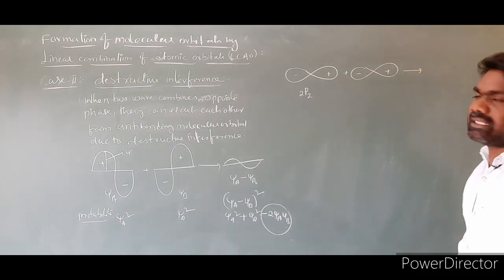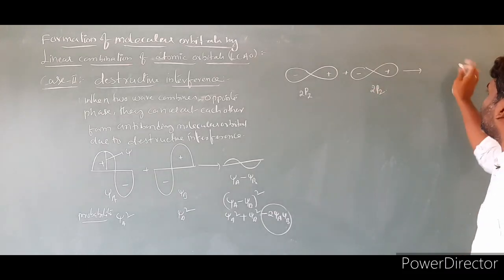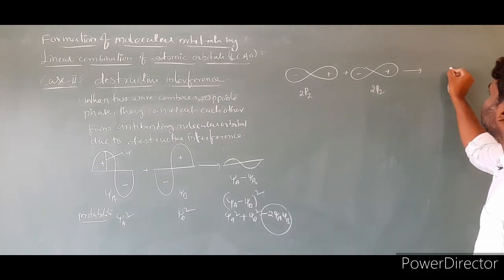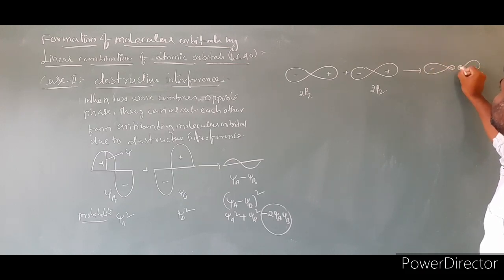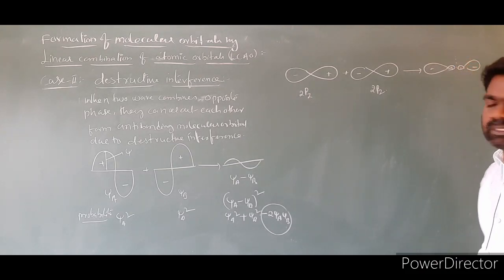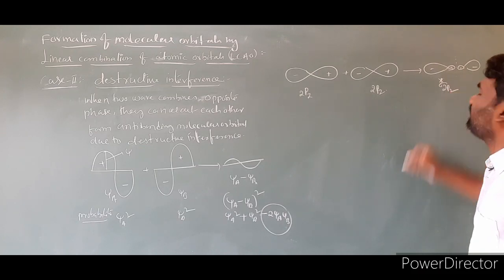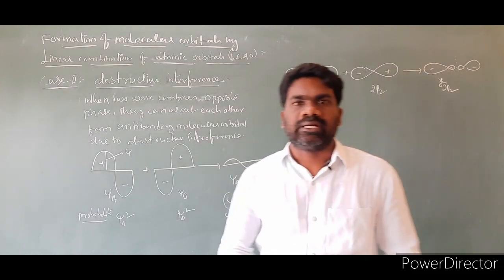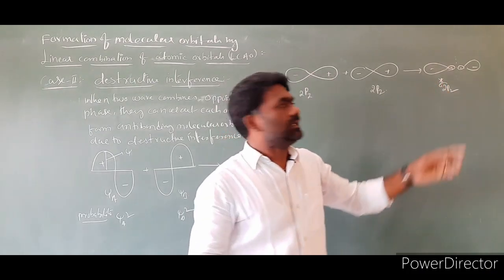As a result, the resulting orbital, which is also a 2pz, is an anti-bonding molecular orbital, shown by sigma star 2pz. Anti-bonding molecular orbitals are shown by sigma star, and bonding molecular orbitals by sigma.